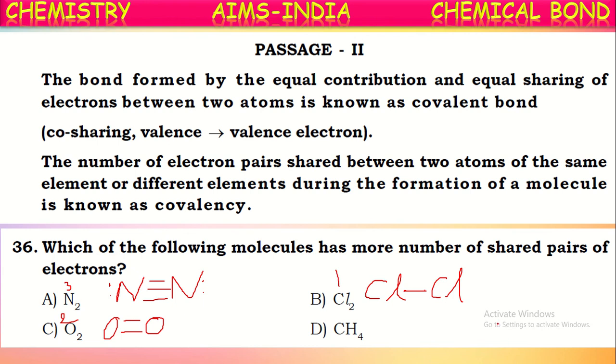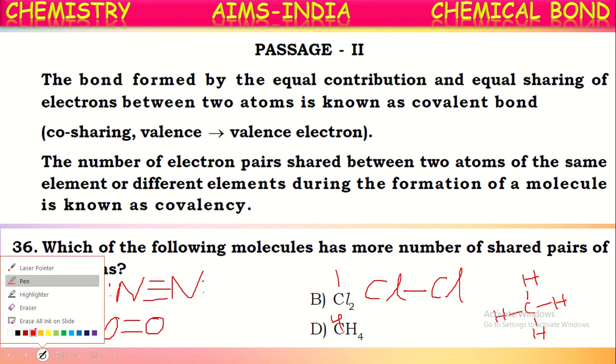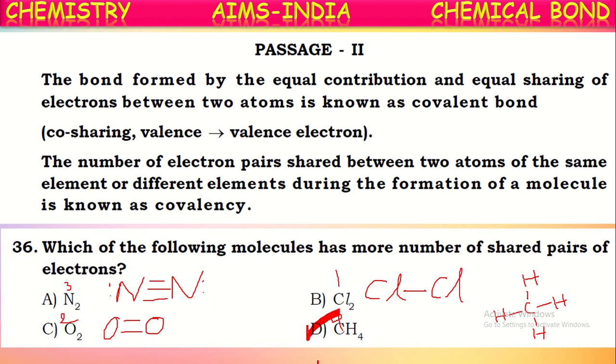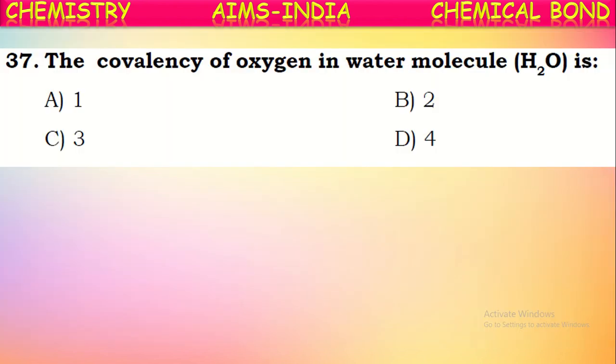And if you see the methane molecule, the central atom is carbon. It shares one electron with each hydrogen, and hence it forms four covalent bonds, isn't it? Thus, the central atom carbon has four shared pairs of electrons. Now, which has the greatest number of shared pairs of electrons among all? Methane. Methane has four shared pairs of electrons, right?